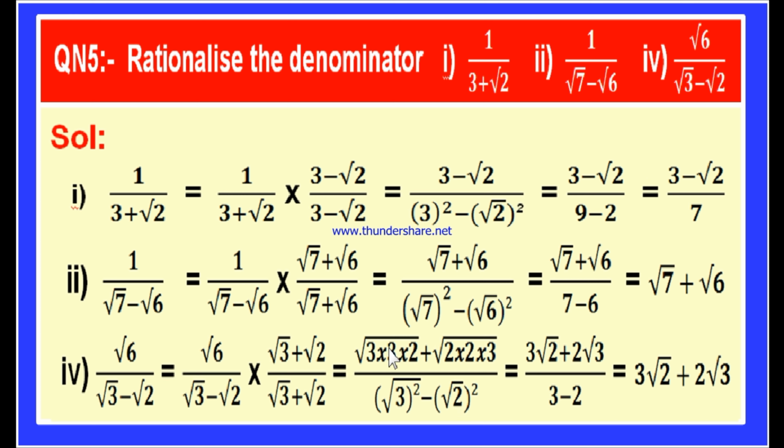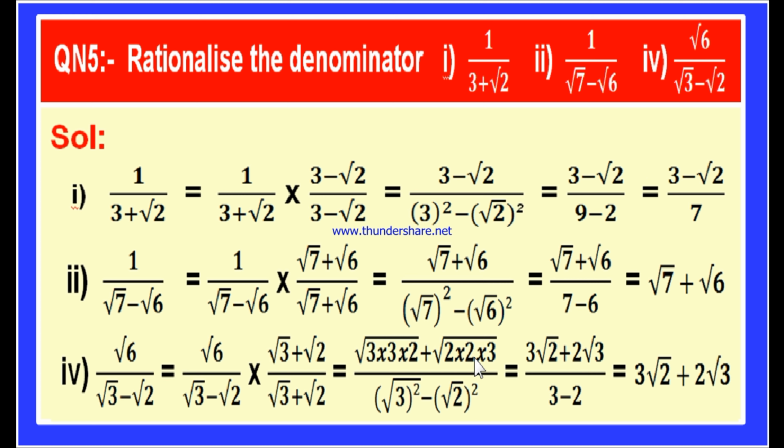Okay. Now if you observe this, square root of 3 into 3 is 3 and square root of 2 is root 2. Out of the square root, here we have two 3's. 3 into 3, that is square root of 9. Square root of 9 is 3 root 2. This is 3 root 2 plus 2 into 2 is 4.